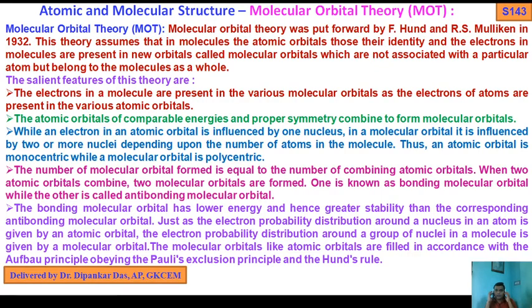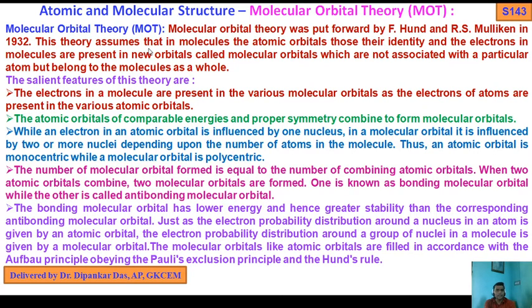So good morning everyone. Today I am going to discuss molecular orbital theory under the atomic and molecular structure chapter. Molecular orbital theory, abbreviated MOT, was put forward by F. Hund and R. S. Mulliken in 1932.